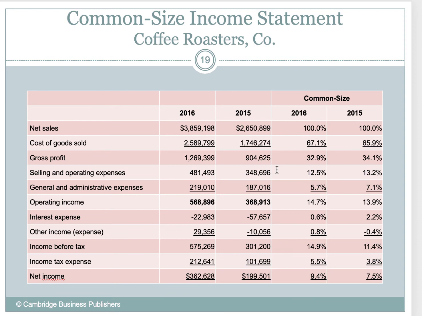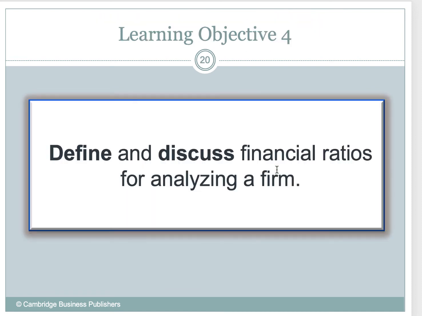So we could see, as we're looking at those common size financial statements, how those numbers change over time. Well, 67% of our net sales was eaten up by cost of goods sold. In 2015, only 65% of our net sales was eaten up, I guess you could say, by cost of goods sold. Okay?